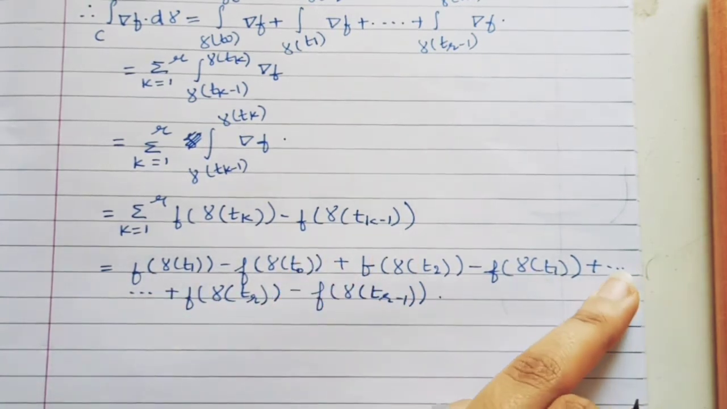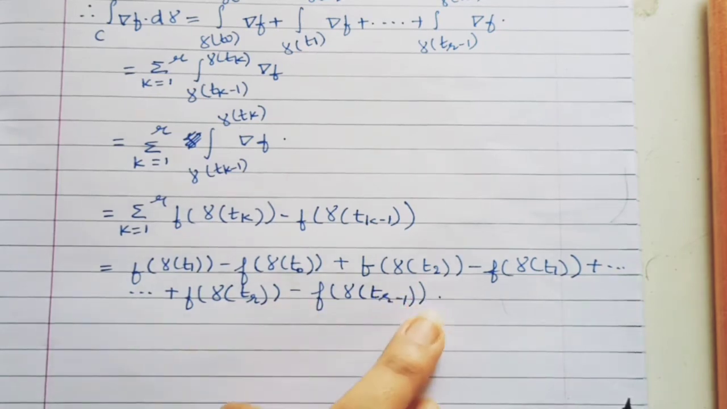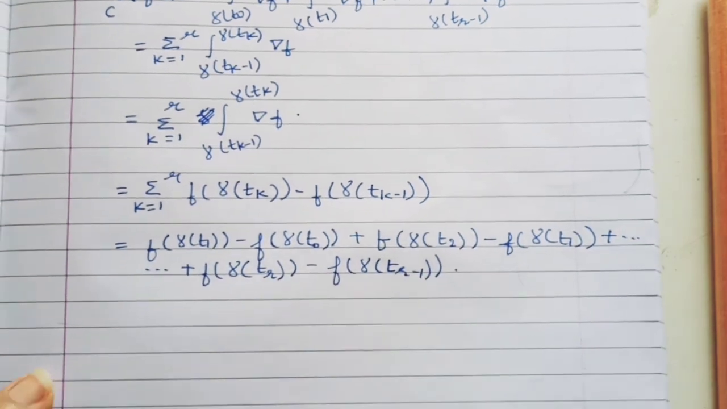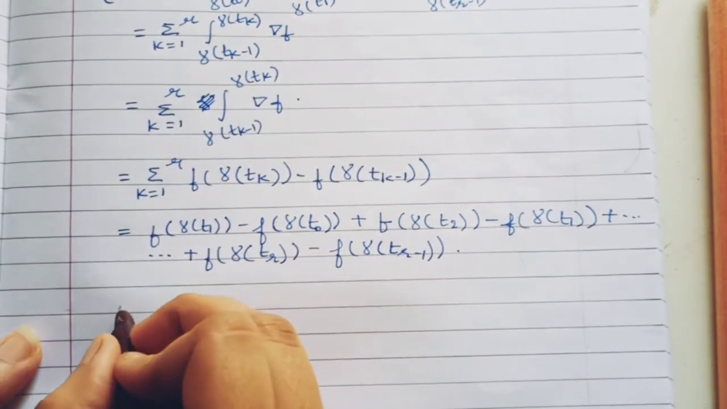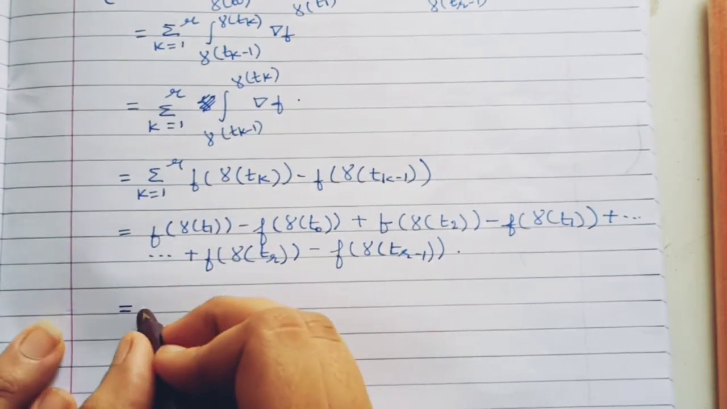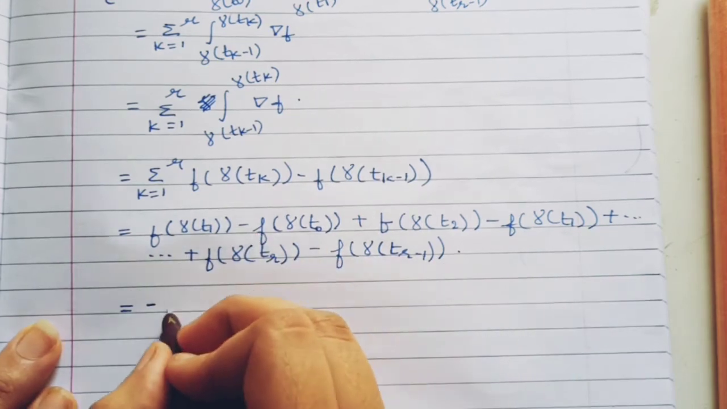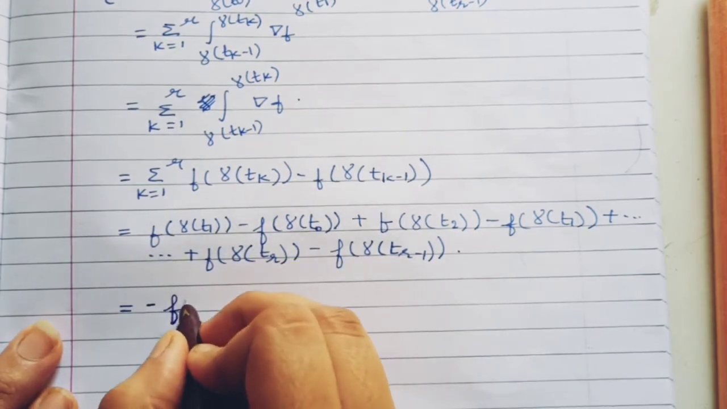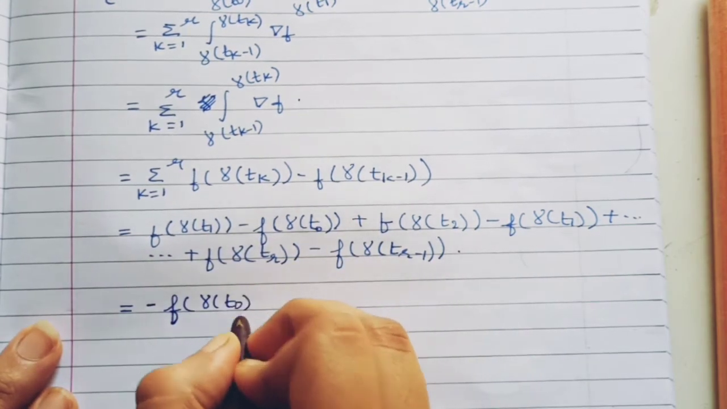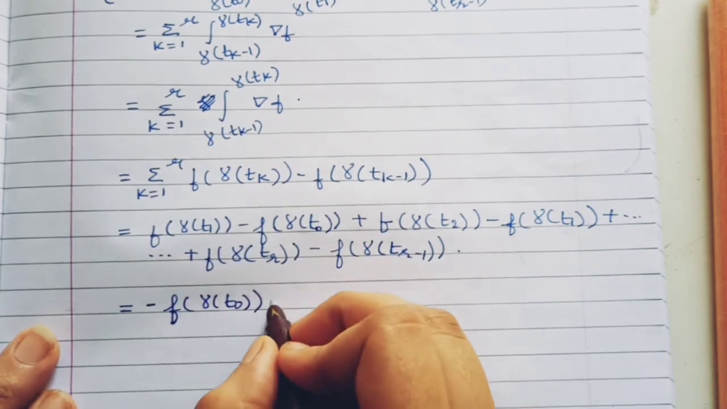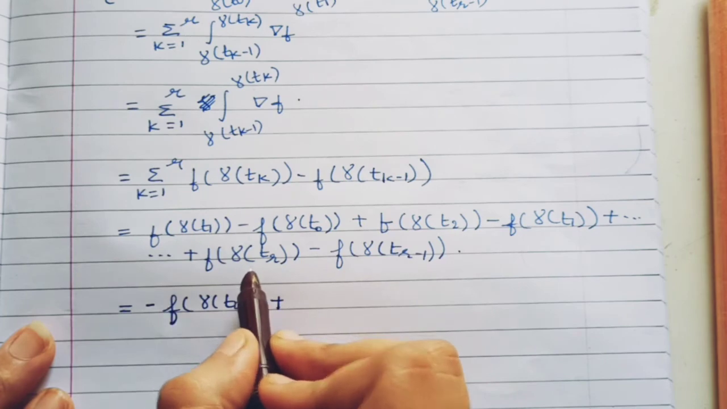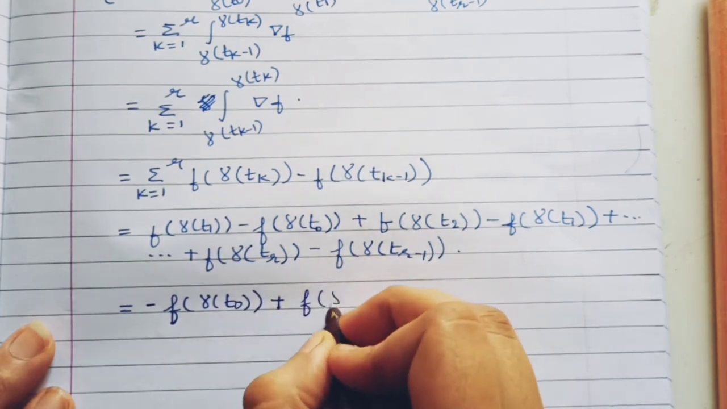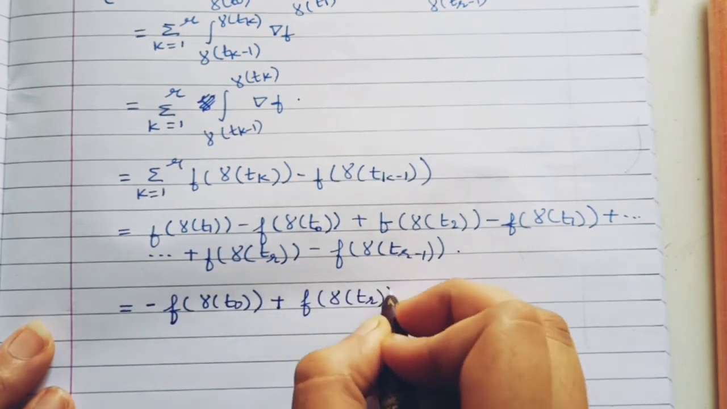So f of γ(t2) will get cancelled with the minus of the same term, and whatever remains after the cancellation is minus f of γ(t naught). Plus, f of γ(tr minus 1) also gets cancelled. So whatever remains is f of γ(tr).